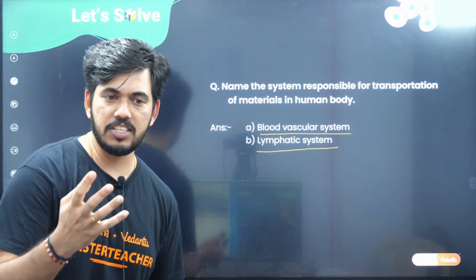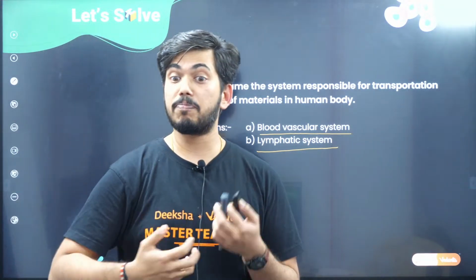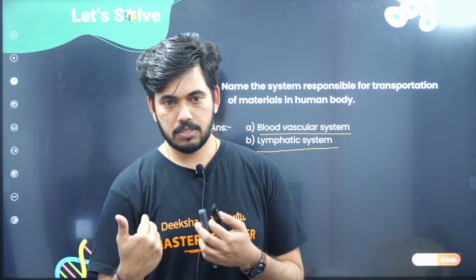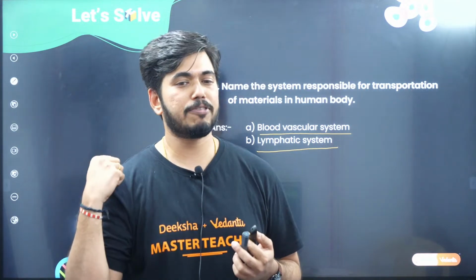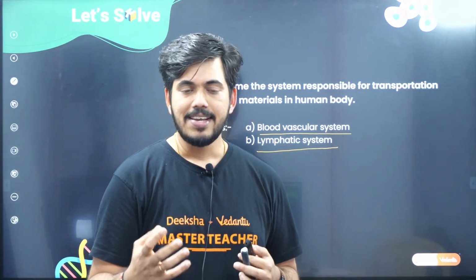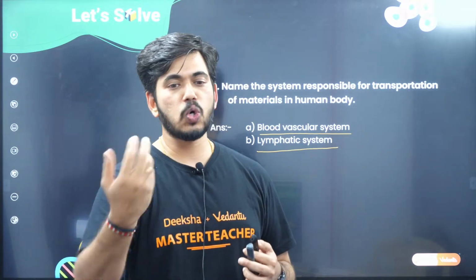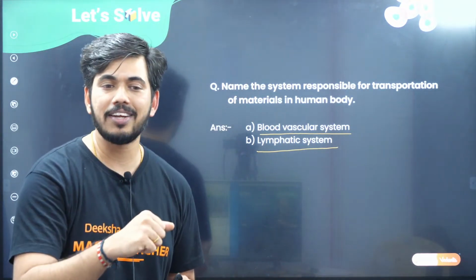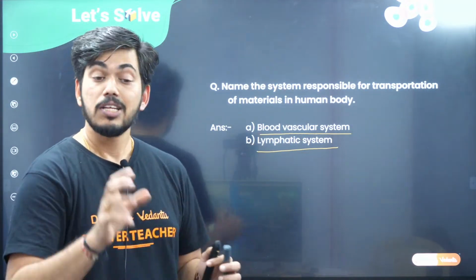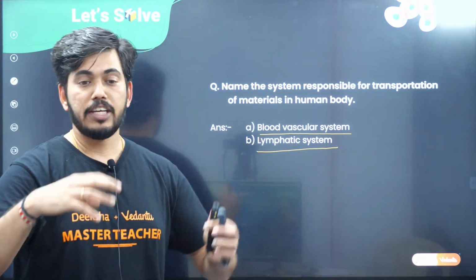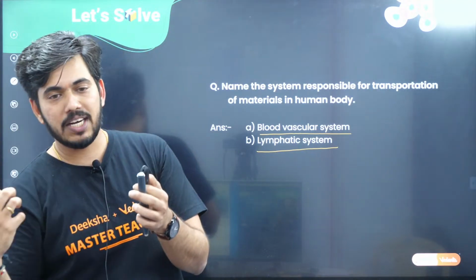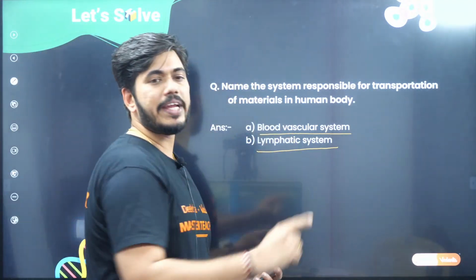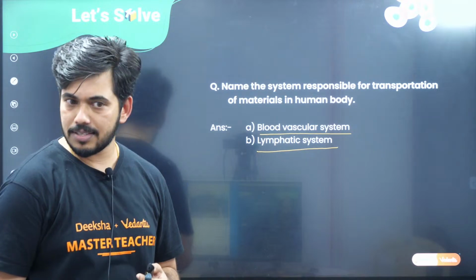During metabolic activity in our cells, a lot of nitrogenous waste is produced, and that waste needs to be thrown out from our body. So that has to reach the kidney. Who will do that work? That work is also done by the blood. So any component that needs to be transported to different parts of our body is carried out by the blood vascular system.